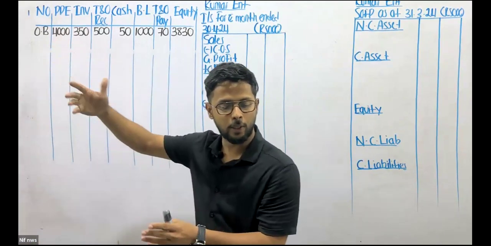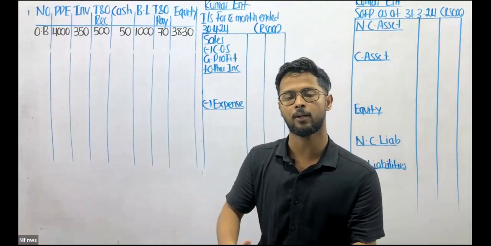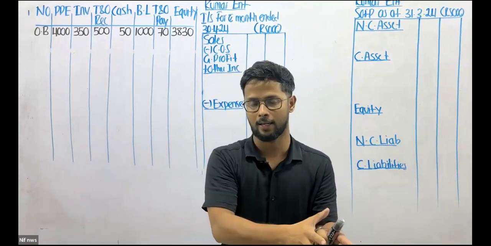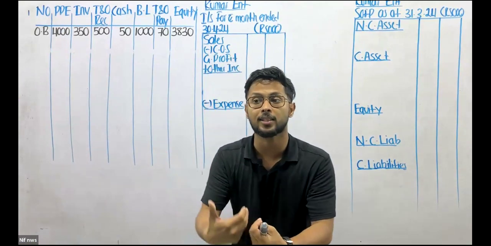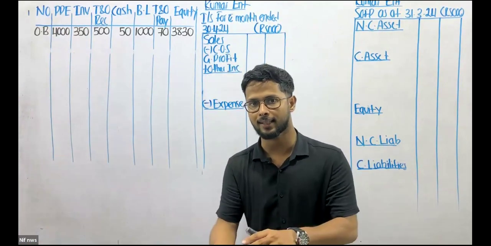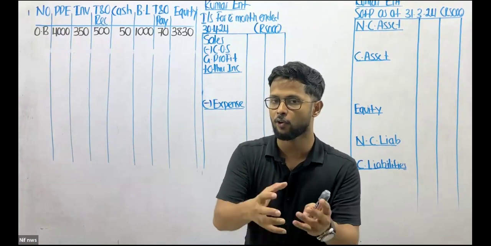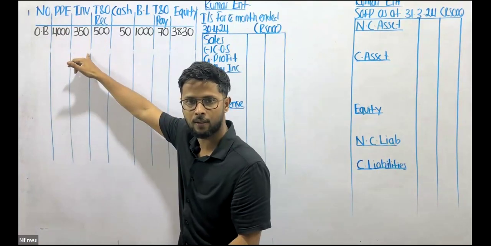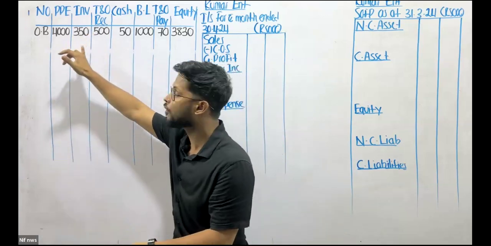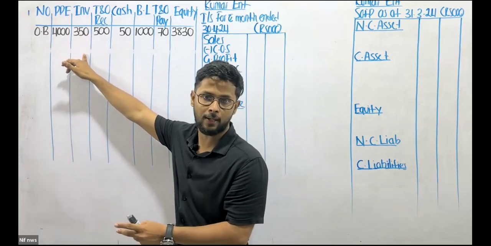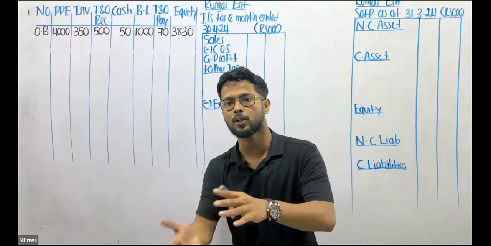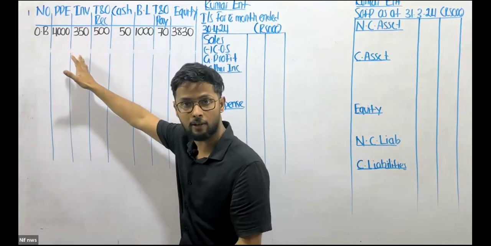So what is the difference between PPE and inventory? Very simple. Inventories are resaleable items. Property, plant and equipment are usable items. If you take Food City, what do they buy and sell? Groceries. Therefore, groceries are considered inventory. If you take Damro, what do they buy and sell? Furniture. So the inventory of Damro is basically furniture. So whatever goods are bought and sold are ideally categorized as inventory.